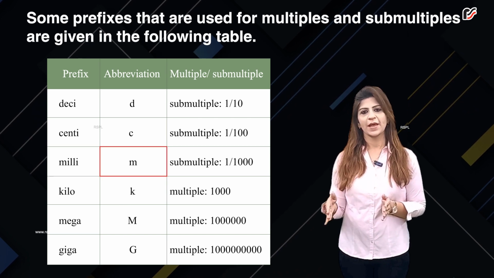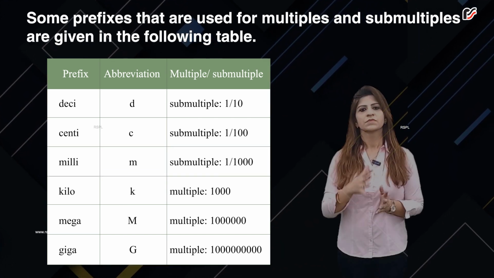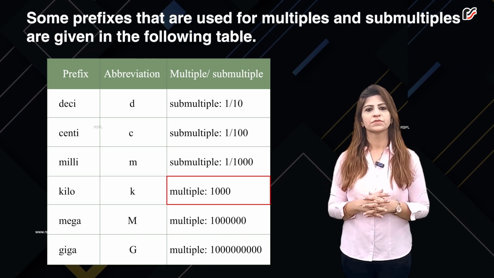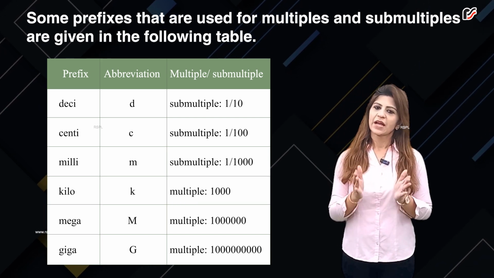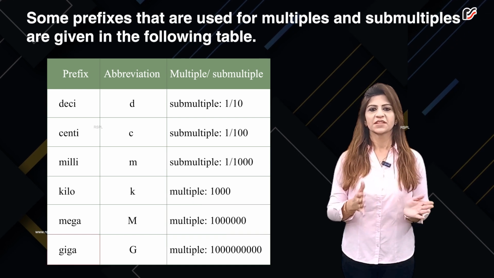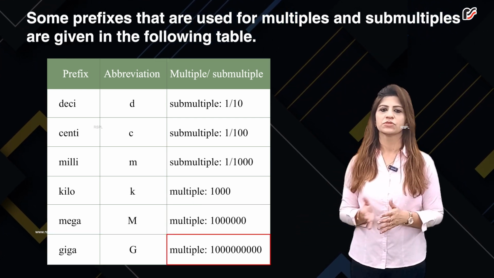Milli, m, submultiple 1 by 1000. Kilo, k, multiple 1000. Mega, M, multiple 10 lakh. Giga, G, multiple 100 crores.